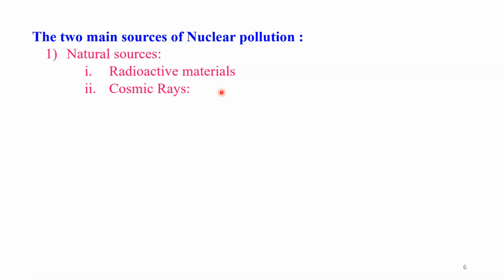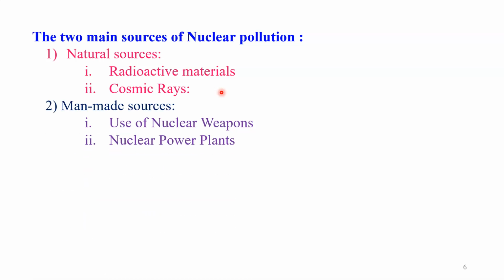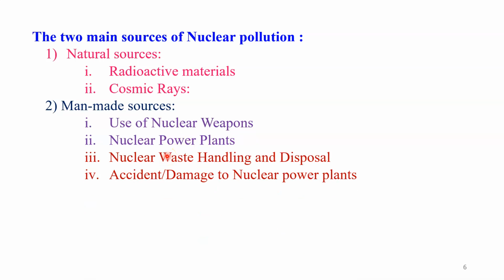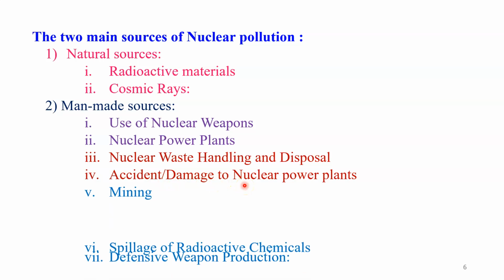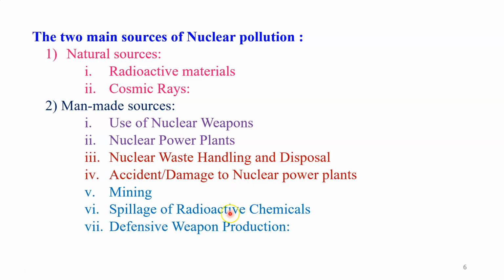Let us see what are the man-made sources. The first man-made source is the use of nuclear weapons. This is a very important cause or source of nuclear pollution. Second is nuclear power plants. Third, that is nuclear waste handling and disposal process. Fourth one, accident or damage to the nuclear power plant. Next one, mining. Next one, spillage of radioactive chemicals. Then we have defensive weapon production. So these are the important causes or sources of nuclear pollution.